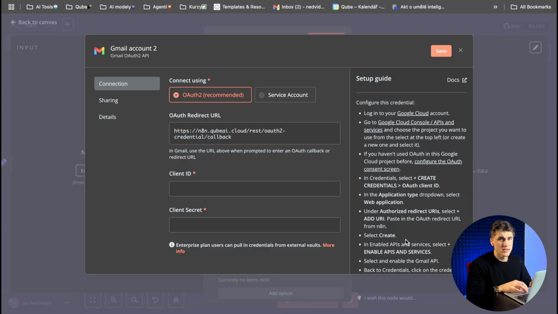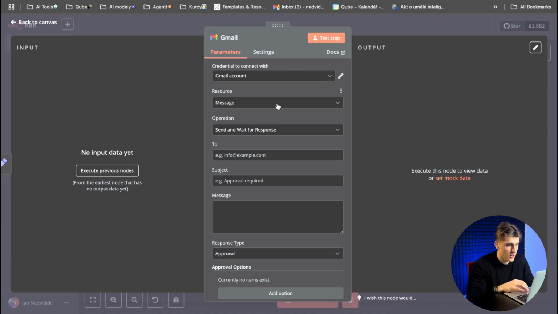If you go step by step, it will be correct. But never forget to click on save if you want to leave this pop-up widget, because you need to save what you have done to make sure that Gmail is connected correctly. But we already have the Gmail account connected.